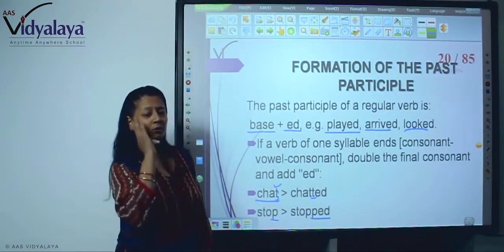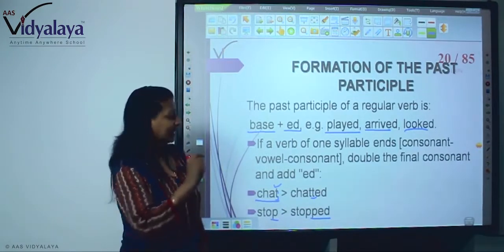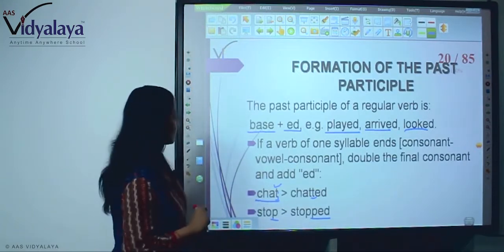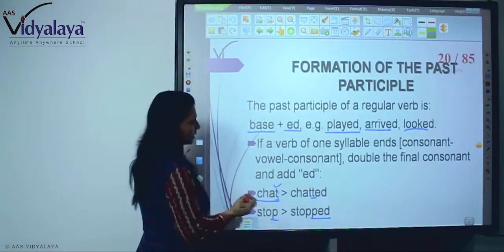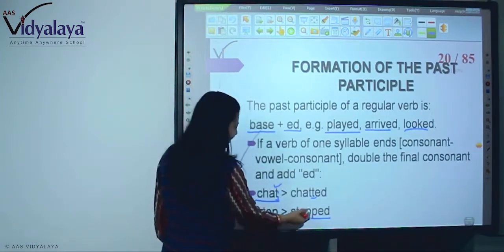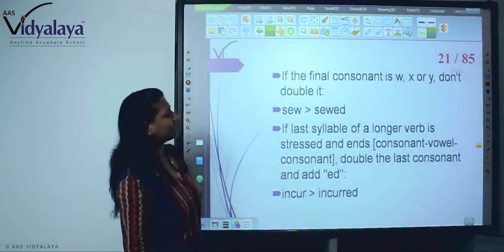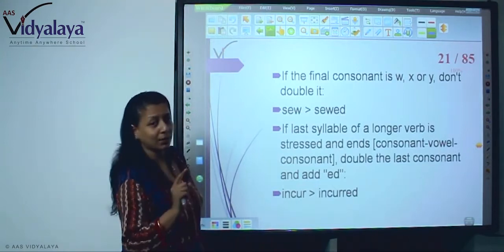Always remember, you will have to learn English spellings very carefully. The same rule doesn't apply to all the words. So here, consonant, vowel, consonant, so double the final consonant and add ed. So we have seen this. If the final consonant is W, X or Y, don't double it.